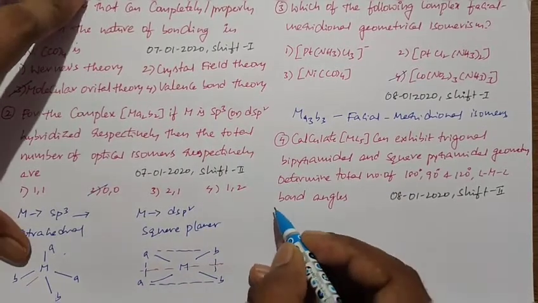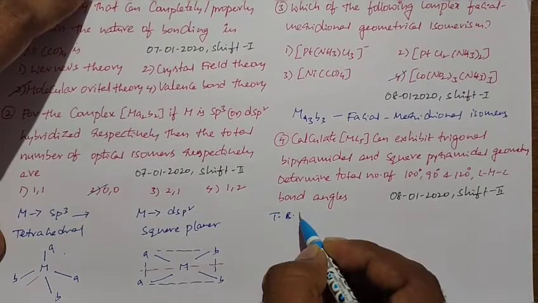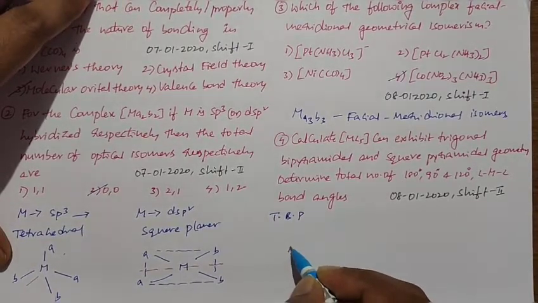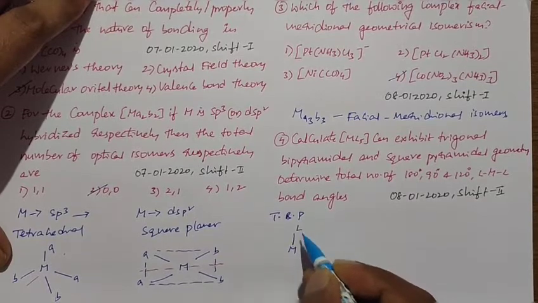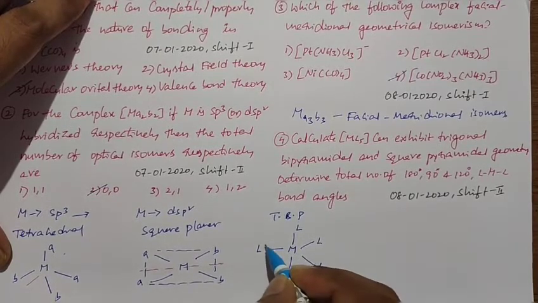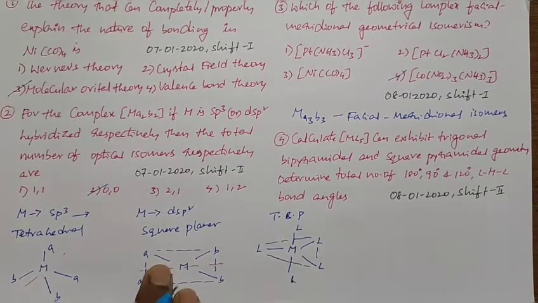First I take the trigonal bipyramidal, TBP. If you take this structure, we have M, L, L, L, L, L. So this is the structure of trigonal bipyramidal.